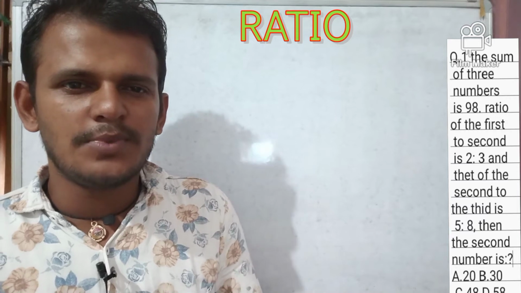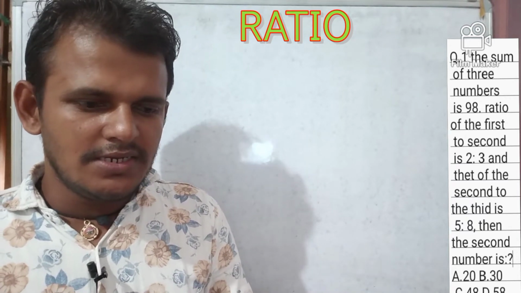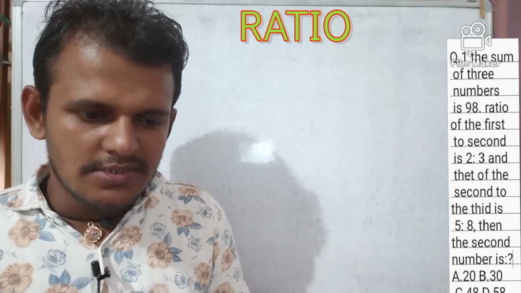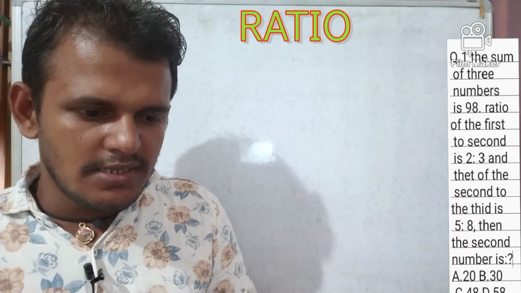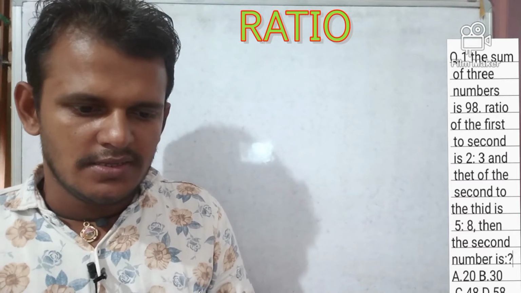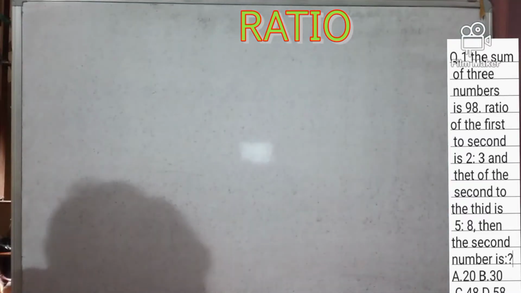So friends, today question number 1: the sum of three numbers is 98. The ratio of the first to the second is 2:3, and that of the second to the third is 5:8. Then the second number is... so now see here.